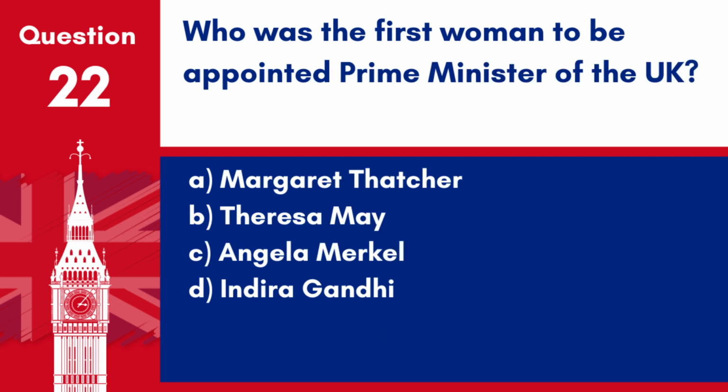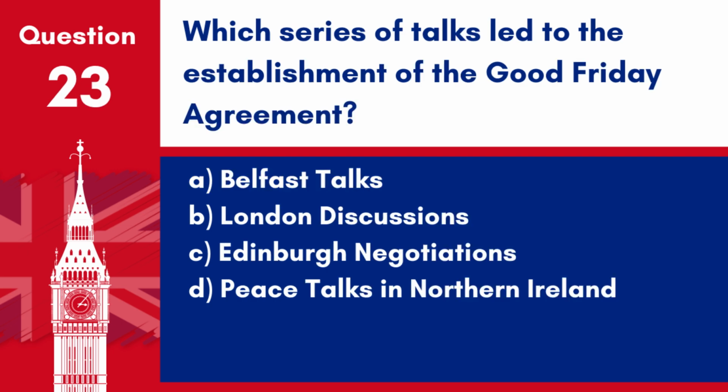Question 22. Who was the first woman to be appointed Prime Minister of the UK? A. Margaret Thatcher. B. Theresa May. C. Angela Merkel. D. Indira Gandhi. Answer: A. Margaret Thatcher. Margaret Thatcher was the first woman to be appointed Prime Minister of the United Kingdom, serving from 1979 to 1990.